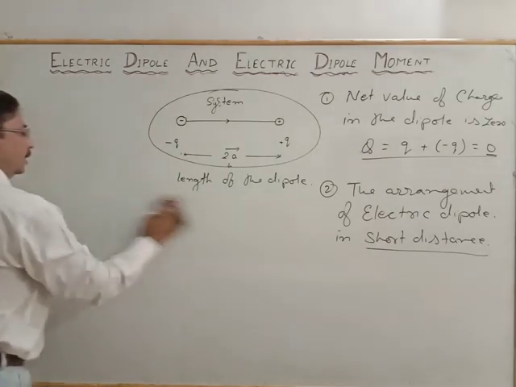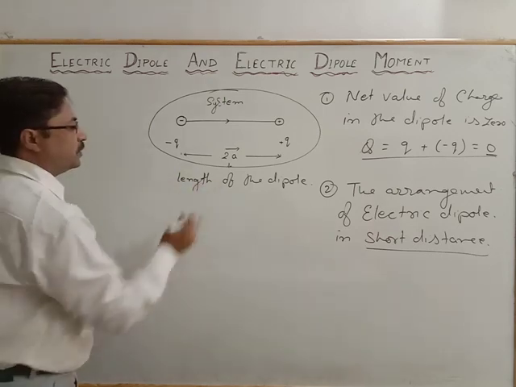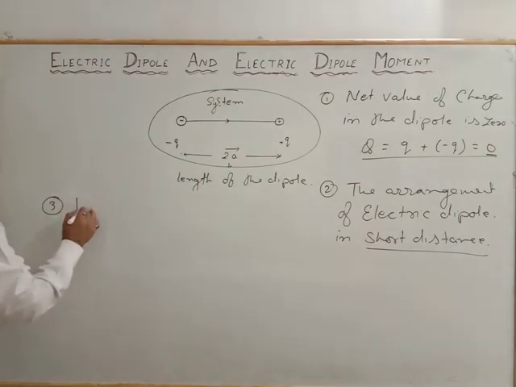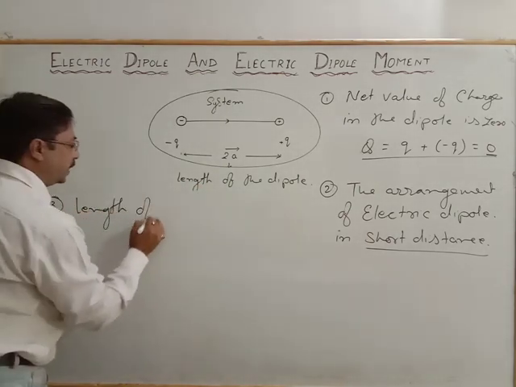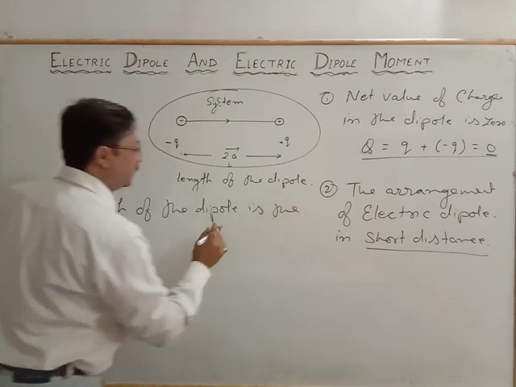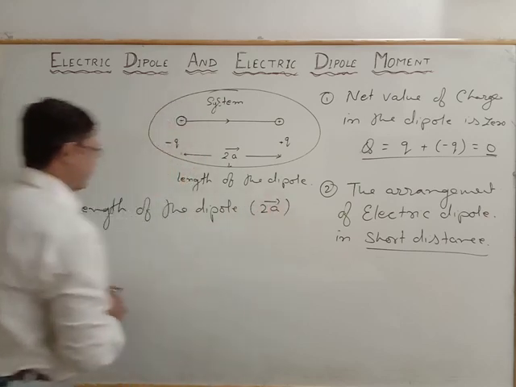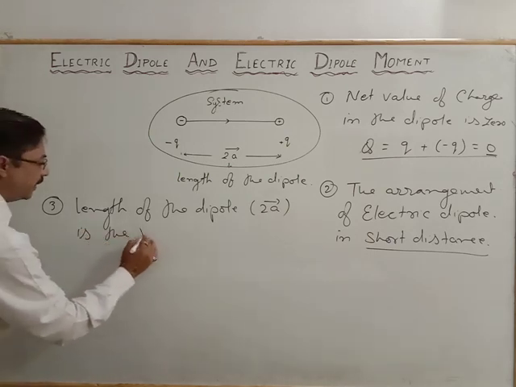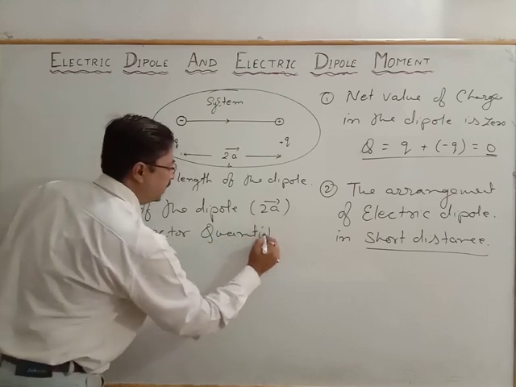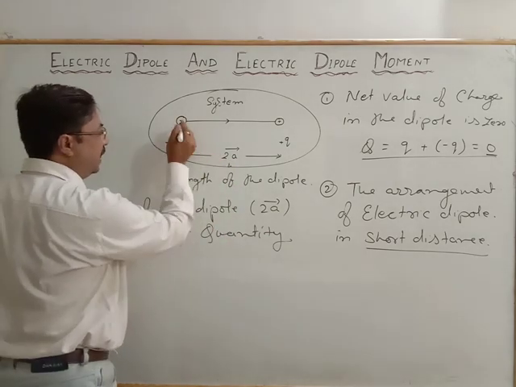Now, what about the length of the dipole? Third, the length of the dipole, which we consider as the two-a vector, is a vector quantity. That means it has magnitude, but the direction or the measurement starts from the negative.